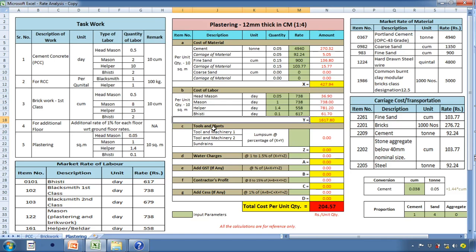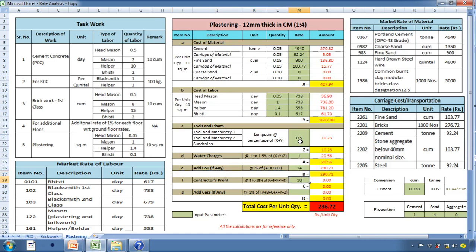Thereafter, we'll calculate the cost of tools and plant. Cost of tools and plant is calculated as 0.5% of the cost of material plus cost of labor. So the cost of tools and plant is calculated as 10.23 rupees. Water charges at 1% is calculated as 20.56 rupees. GST at 14% is calculated as 290.71 rupees.